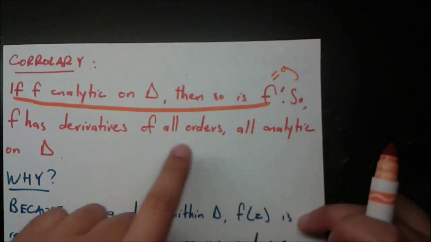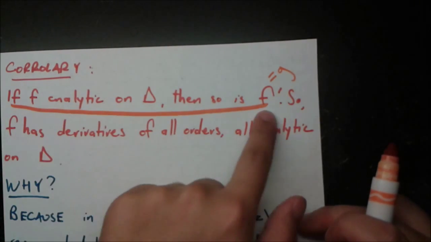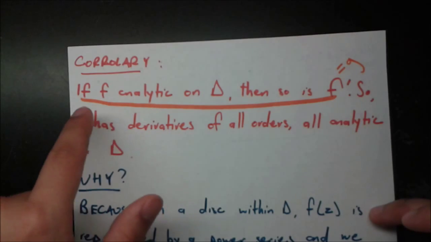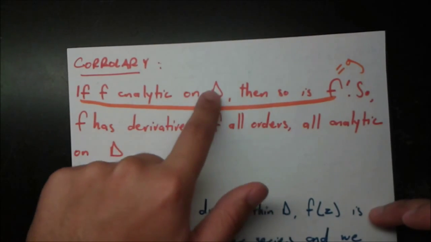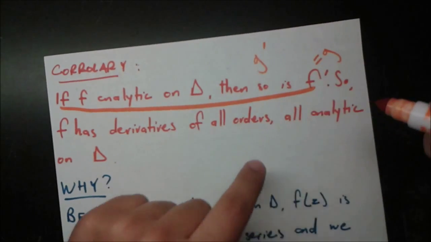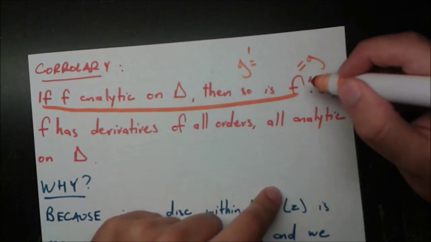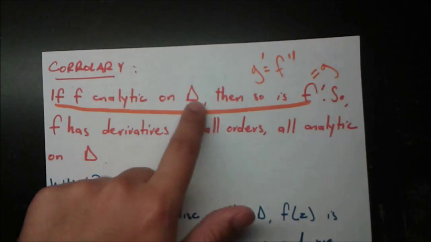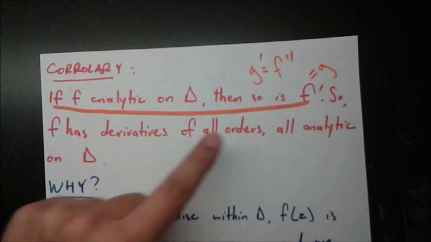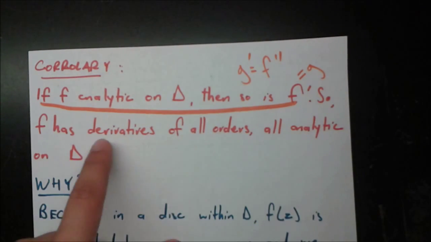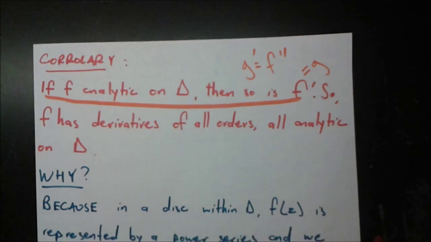Now g is analytic on the domain D, right? Because of what's underlined here. So g also satisfies this criterion. Now we can say if g is analytic on a domain D, which it is, then so is g prime. So g prime is also analytic. And what is g prime? G prime is f prime prime, or f double prime. So that means if f is analytic on domain D, then so is f prime, then so is f double prime, so is f triple prime, and so on infinitely. So as it says here, f has derivatives of all orders, all analytic on D.